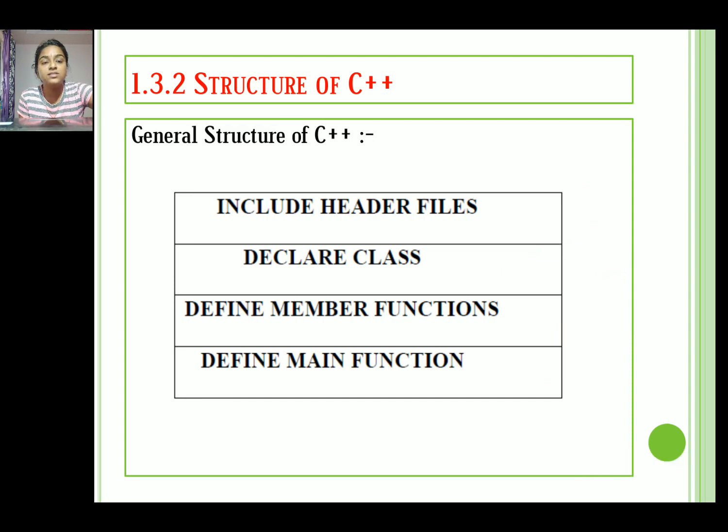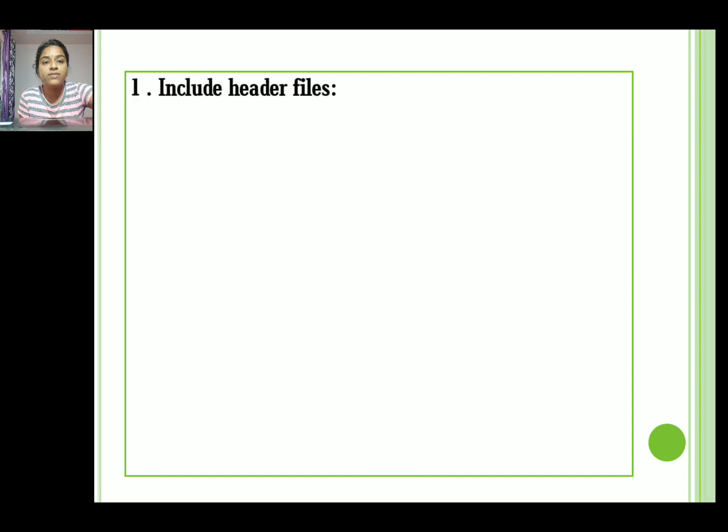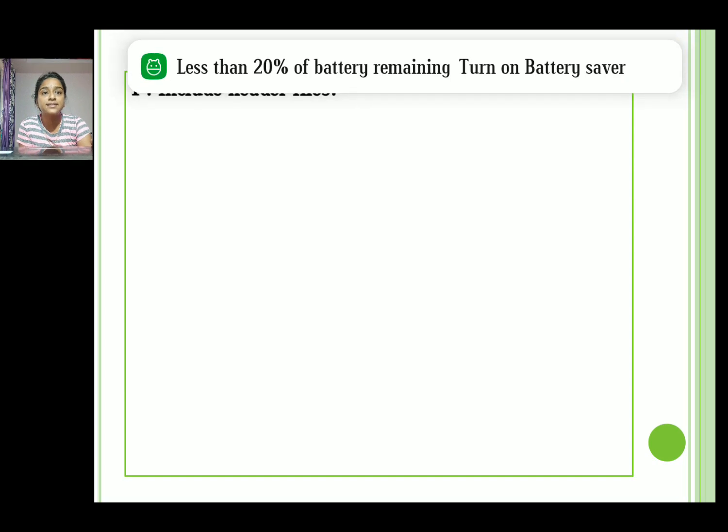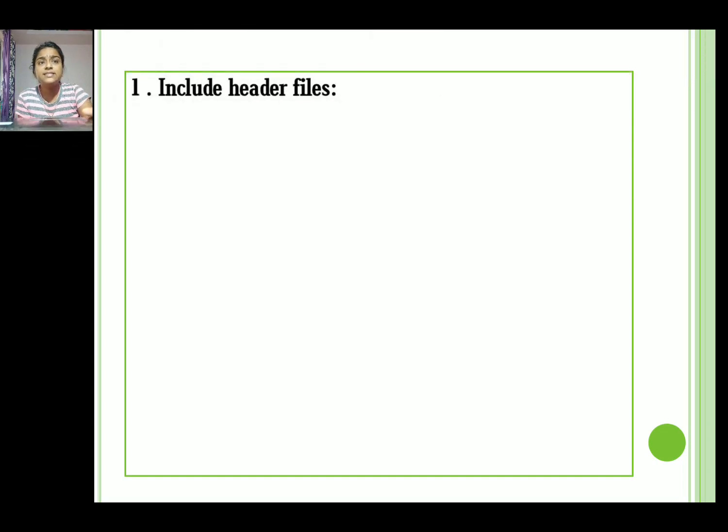So the first one is include header file. In this section, the programmer includes all header files which are required to execute a given program. So the most important file in C++ is the iostream.h header file.